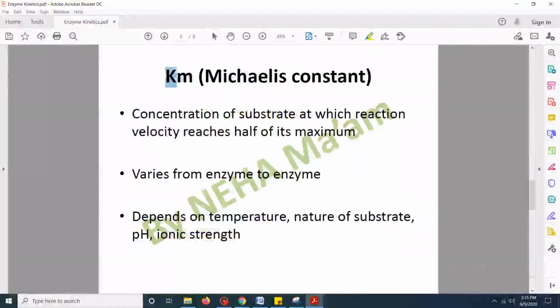Km is also known as the Michaelis constant, and it is the concentration of the substrate at which the reaction velocity reaches half of its maximum value. This Km value varies from enzyme to enzyme, and it depends on various factors such as temperature, nature of the substrate, pH, and also the ionic strength.